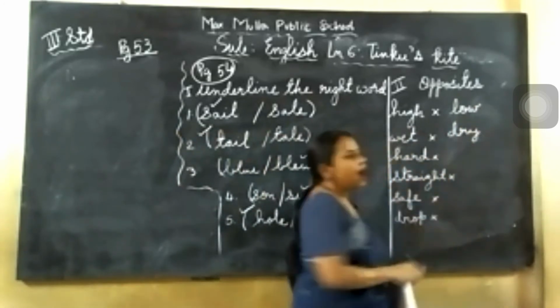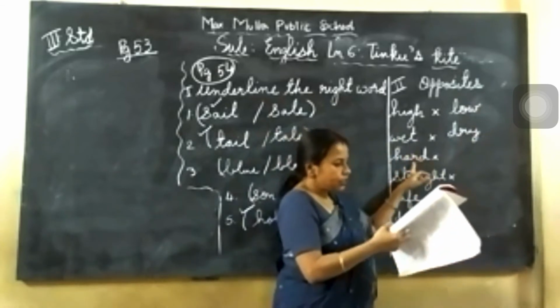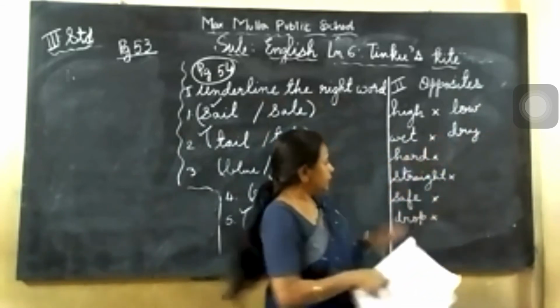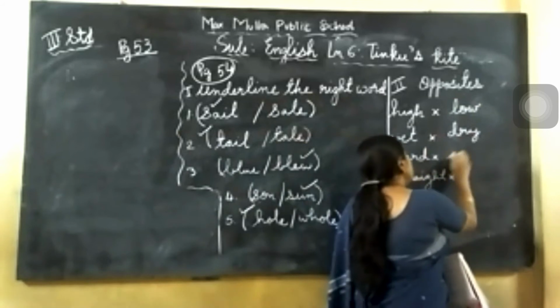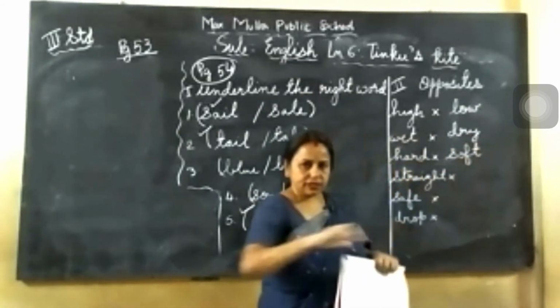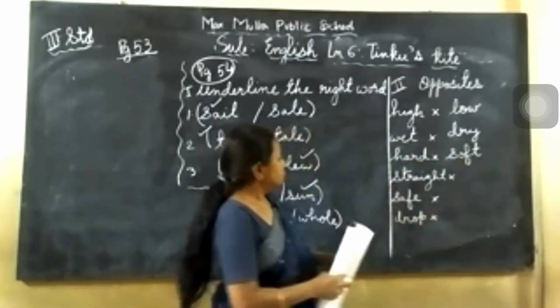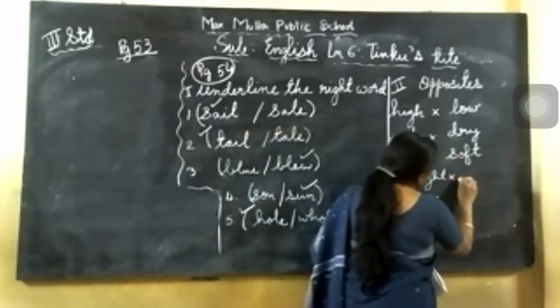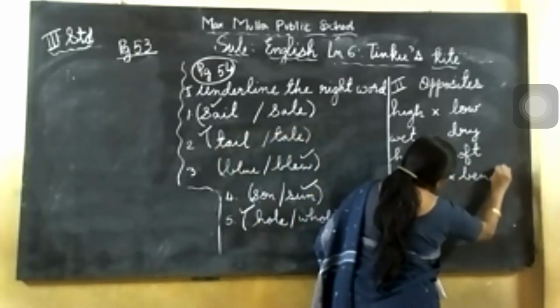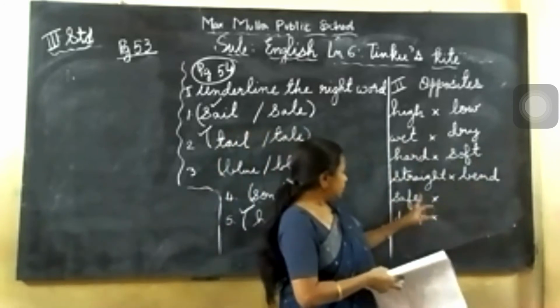Second is hard. Hard is very, very hard. That opposite is soft. What is not very hard? That is called soft. SOFT, soft. Next one is straight. Opposite is bend. BEND, bend. Next, safe. Safe means secure.